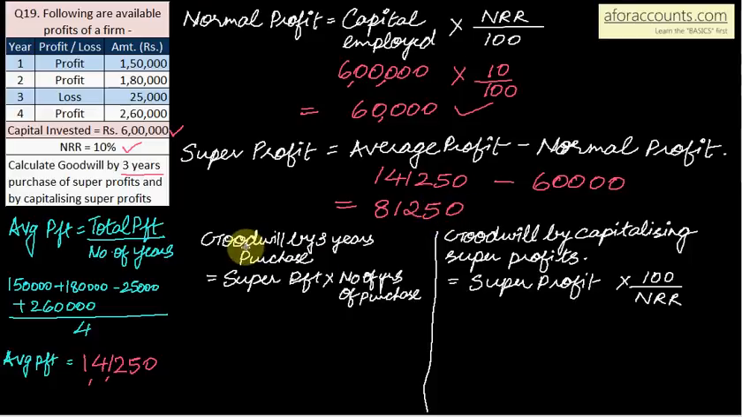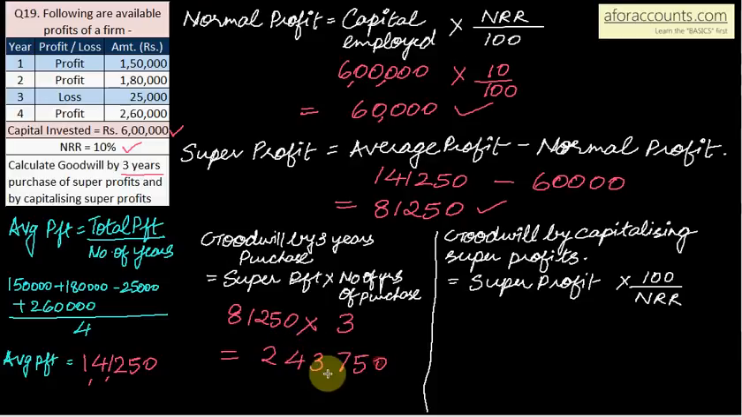Now we have to calculate goodwill by 2 methods. So first take goodwill by 3 years purchase. Super profit, that is 81,250 into number of years of purchase. So it is given 3 years purchase of super profit. So multiply it by 3. So our goodwill value comes up to 2,43,750.